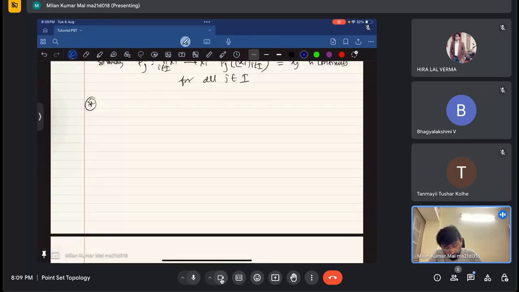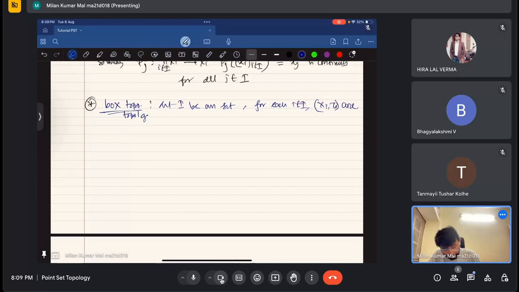Now here I will define a new topology on this full set, the box topology. Let I be a set, and for each i belonging to I, (X_i, tau_i) are topological spaces.